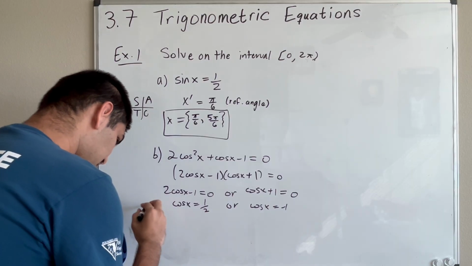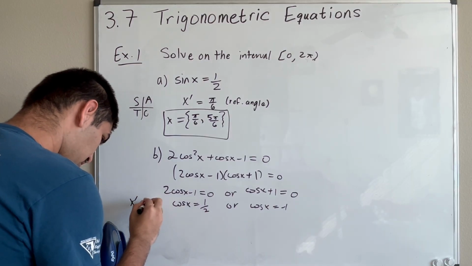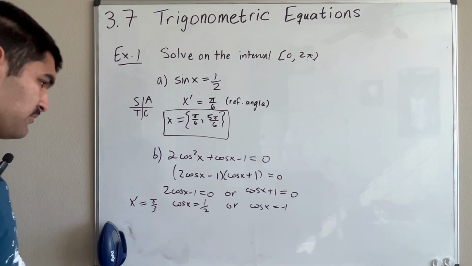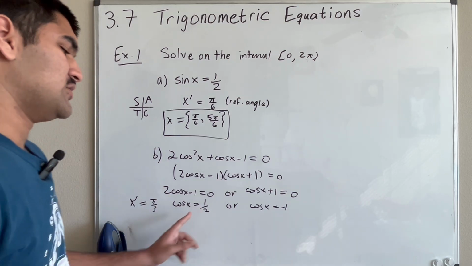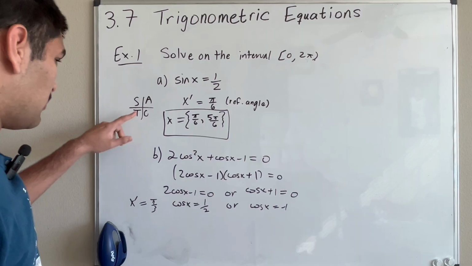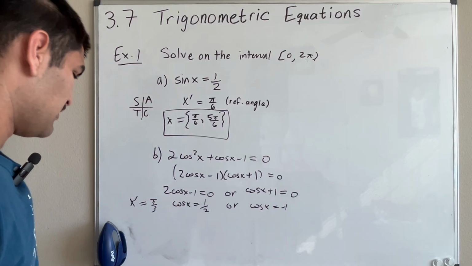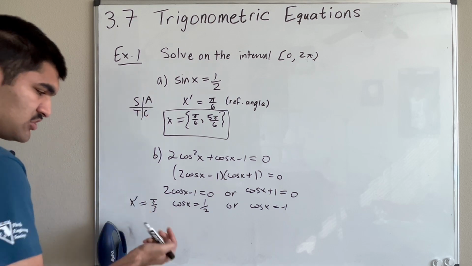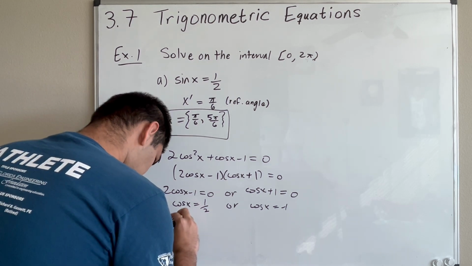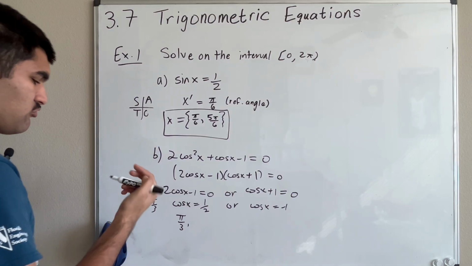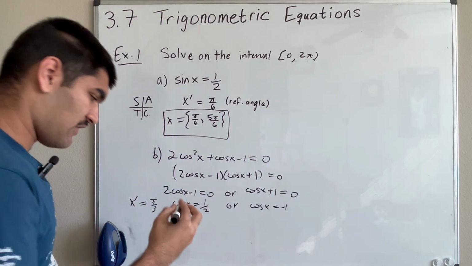For cosine this time, the reference angle is pi over 3, because cosine of pi over 3 is 1/2. And it's positive 1/2, so we look at the quadrants where cosine is positive, the first and fourth quadrants. The first quadrant is just pi over 3, and in the fourth quadrant it's going to be 5 pi over 3.